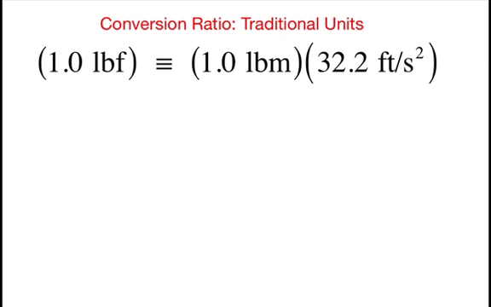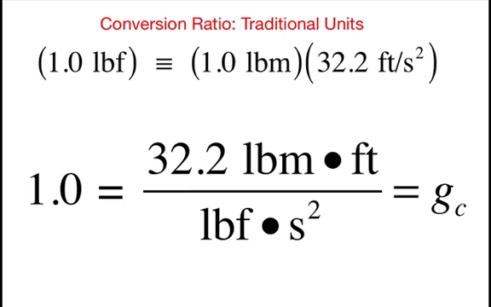One conversion ratio that is common occurs when we use traditional units. Okay, 1 pound force is defined as the amount of force that will accelerate a 1 pound object at a rate of 32.2 feet per second squared. Thus, we can divide both sides by 1 pound force to arrive at this conversion ratio. 1 is equal to 32.2 pound mass foot divided by pound force second squared. Because this conversion ratio occurs so often, it is given its own symbol, which is G sub c. When you see G sub c in an equation, this is a reminder that this conversion ratio is needed.